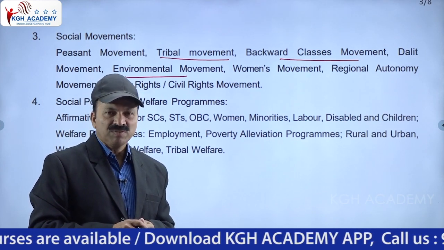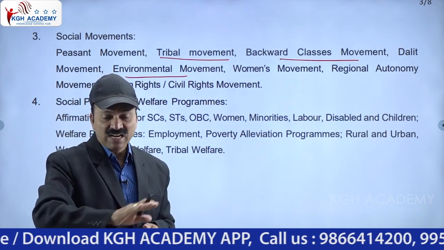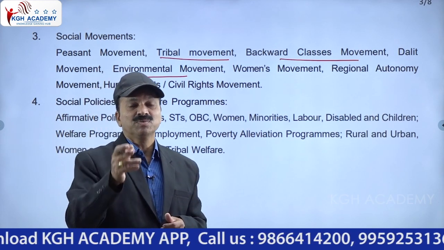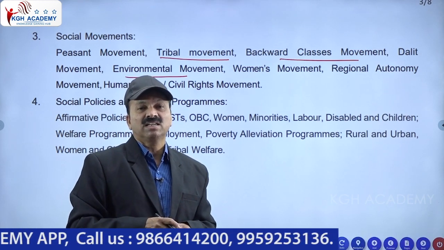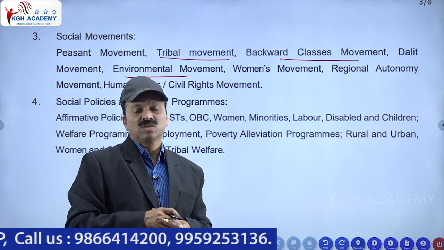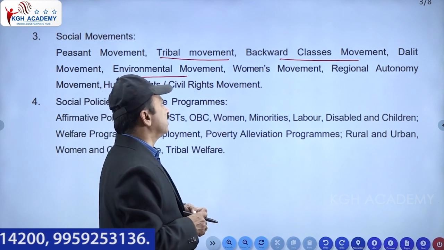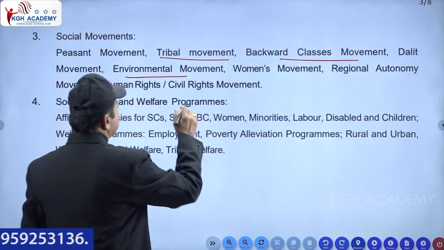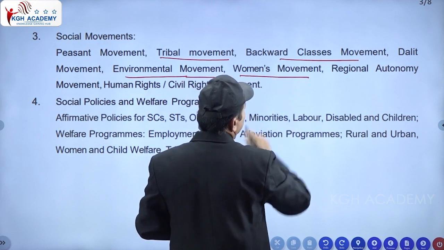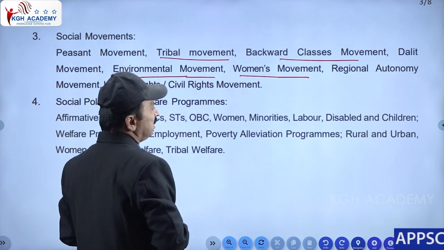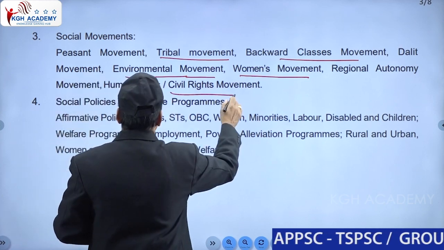At the same time, rivers must not be polluted, and land must not be polluted. That's why they wanted to abolish plastic covers, because they do not dissolve in the earth. That's why movements were started here. Besides the environmental movement, there is also a women's movement for the development of women. There is also the regional autonomy movement, human rights and civil rights.